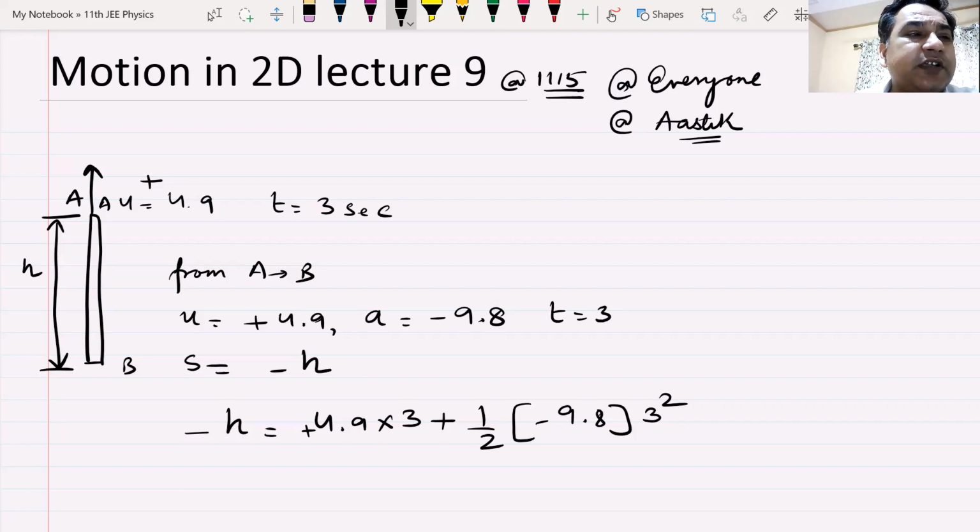A ball thrown vertically upwards with an initial velocity u reaches maximum height in 6 seconds. It reaches maximum height in 6 seconds, so you can find out it was thrown with an initial velocity of 60 meter per second. The ratio of distance traveled by the body in the first second and the 7th second. Simple, you have to apply the formula. Get the value of u, apply the formula and you will get the answer.